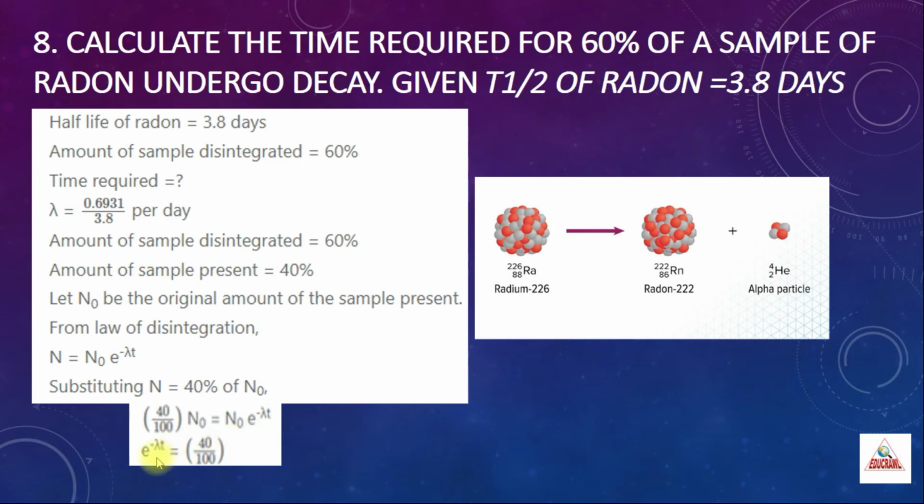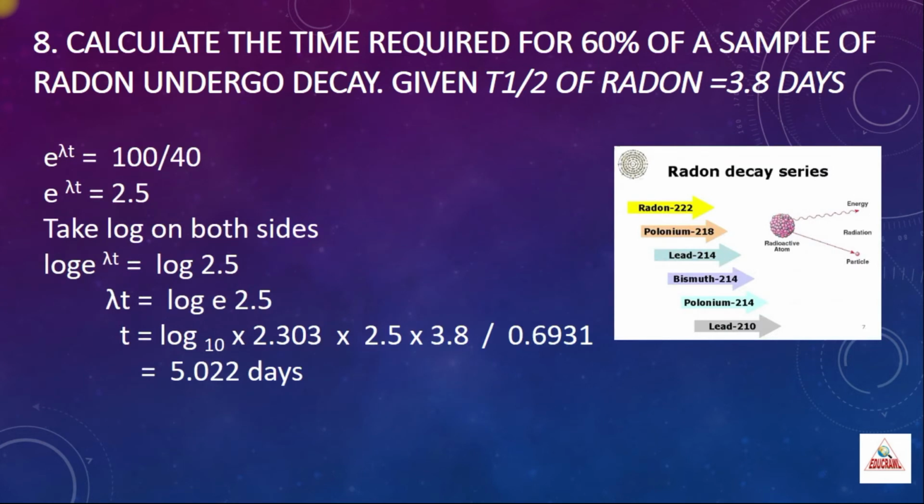Look here, it is e power minus lambda t. Now I am going to change this as e power lambda t, so I am just inverting. When I invert on the LHS, I have to invert the RHS also. So 40 by 100 will become 100 by 40. So e power lambda t is equal to 100 by 40, which is nothing but 2.5.